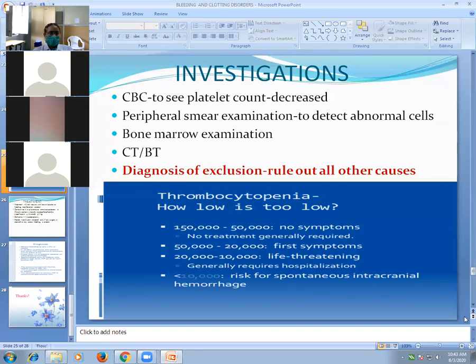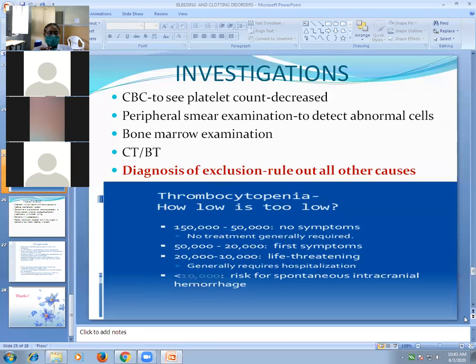The investigation required is complete blood count, along with peripheral smear examination. In the peripheral smear, you can see some abnormal cells, or you can again count the platelets. So CBC with peripheral smear examination.